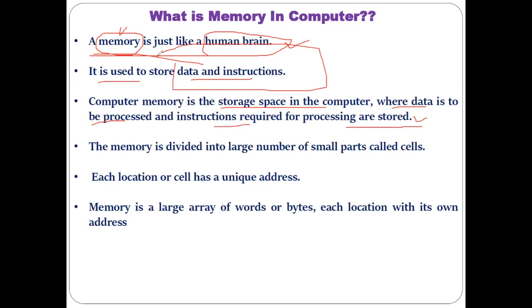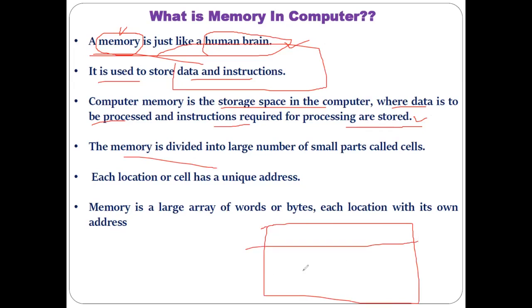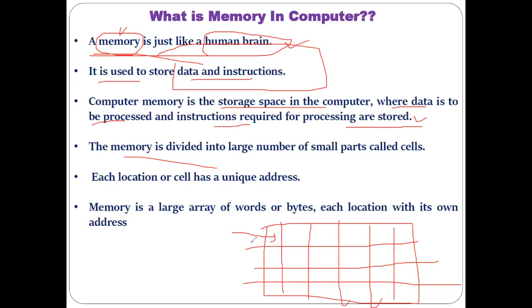If you look at computer memory, it is divided into different small parts. If you think of this as our computer memory, it is divided into different parts, and each of these parts is referred to as a cell or a block of memory. Nowadays, in modern computer systems, memory size has increased; you get memory in the form of GBs. I am talking about the primary memory, that is, our random access memory.